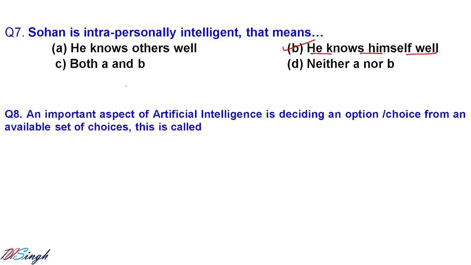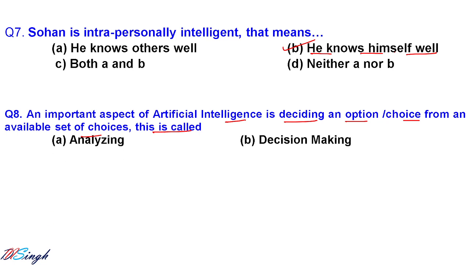Let us go for question number 8. An important aspect of artificial intelligence is deciding on an option or choice from an available set of choices. This is called decision making, because suppose you have 10 choices and you have to choose one out of 10, then you need to make a decision. So this is called decision making.